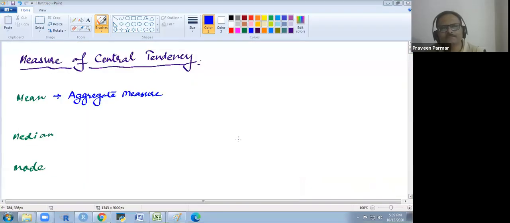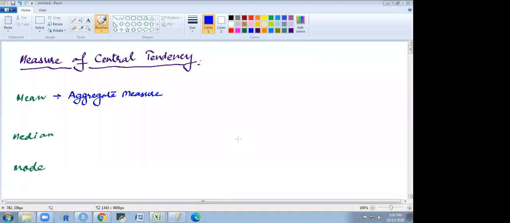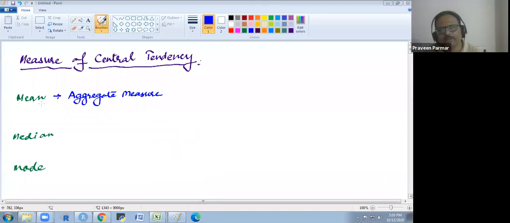It is the summation of all the values divided by the total number of values. So that is the average. The mean is the aggregate measure.